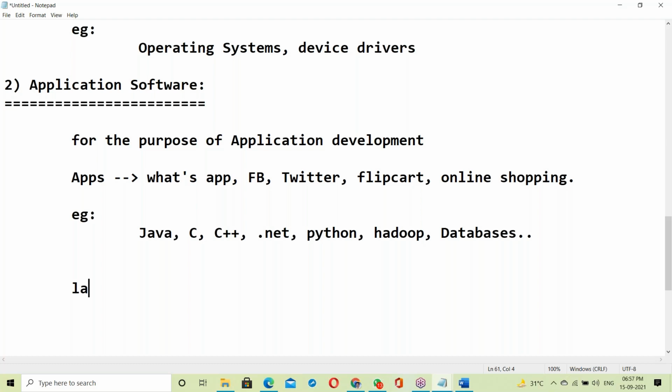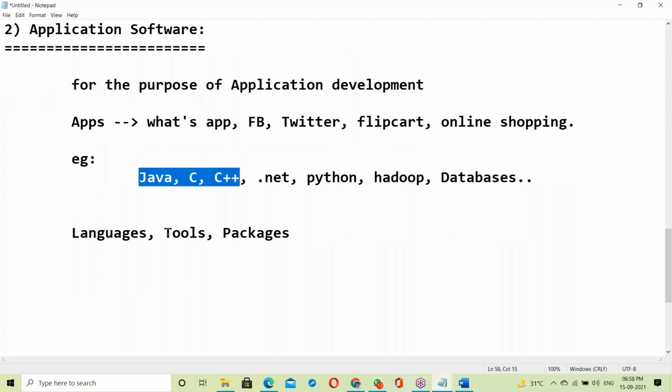Languages like C language, C++, Java, Python, HTML, PHP, Perl scripting, Linux shell scripting, like this, all the languages. Apart from that, different tools like testing tools such as QTP and Selenium, warehousing tools like Informatica and Ab Initio, reporting tools like QlikView and Tableau, Hadoop and big data tools, AWS and DevOps tools.